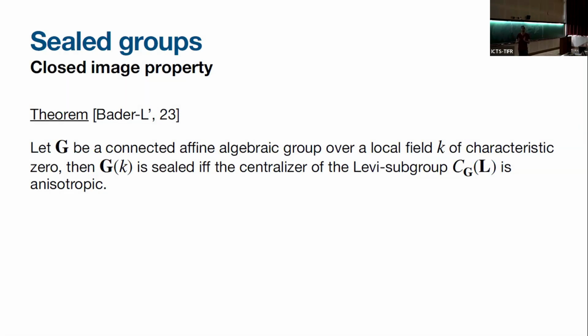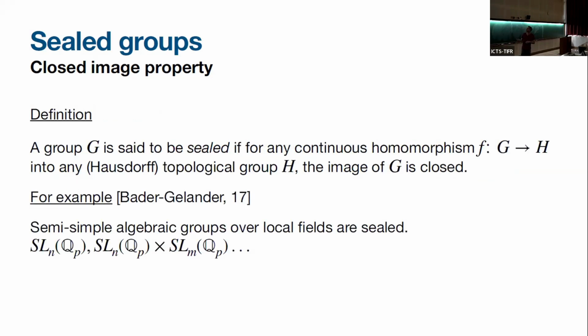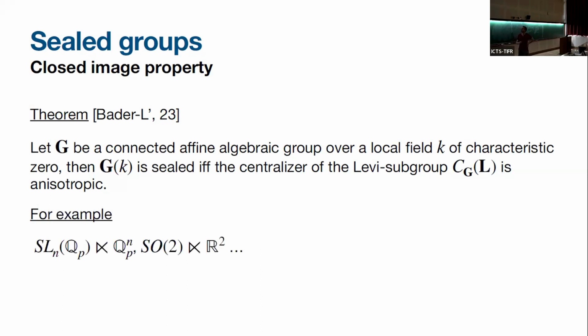The whole group is not reductive yet. Exactly. For the reductive group, so this is a generalization. And for example, we just take what we know and we add this unipotent part, and it still works. These groups are still sealed. Yes, a product of two sealed groups, and even an infinite product.